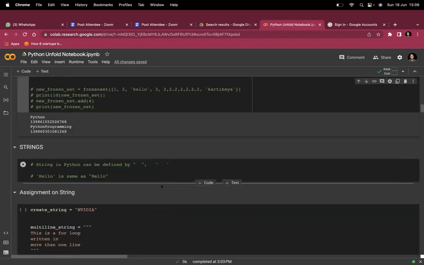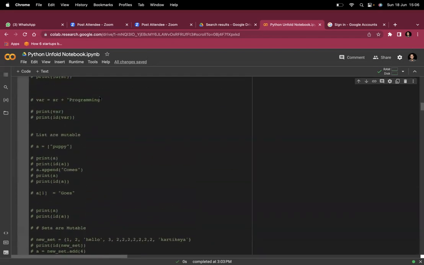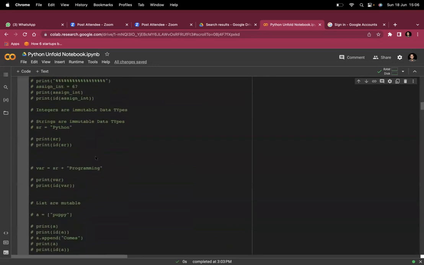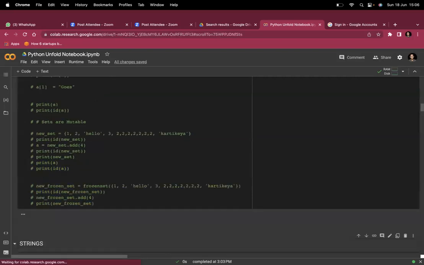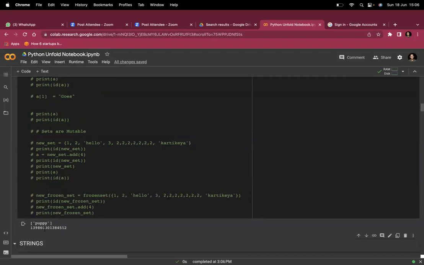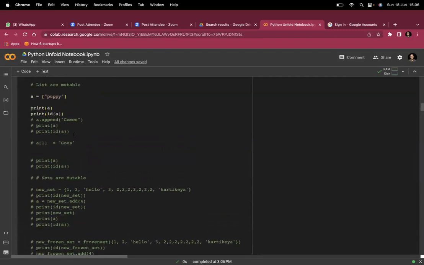Okay. So now you have seen that strings are immutable, integers are immutable. Now we will see why lists are mutable data types. I have created an empty list and then assigned a string to it, puppy. When I check the ID of this variable A, it will give me the ID, which is 139860 something. Again, I'm using a method, append.